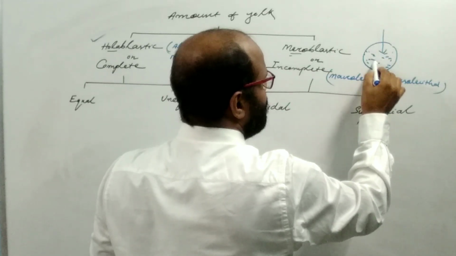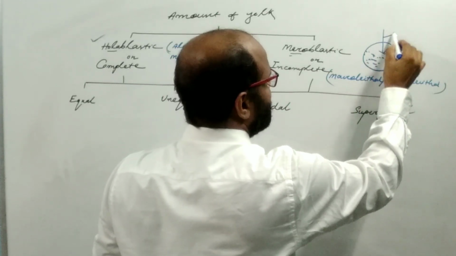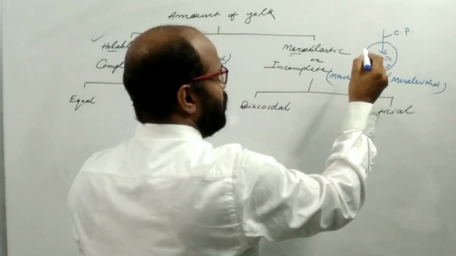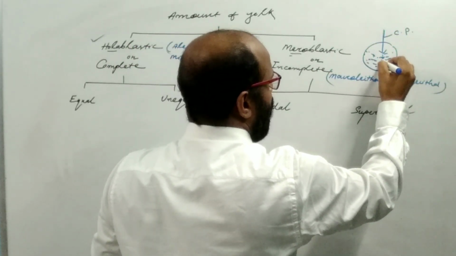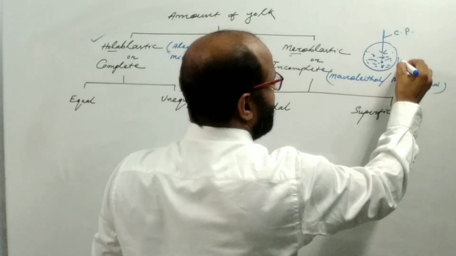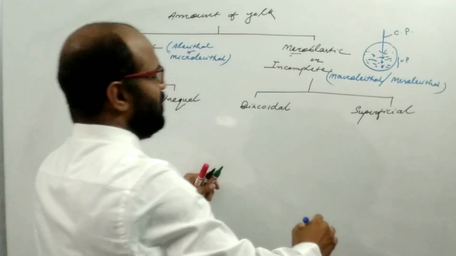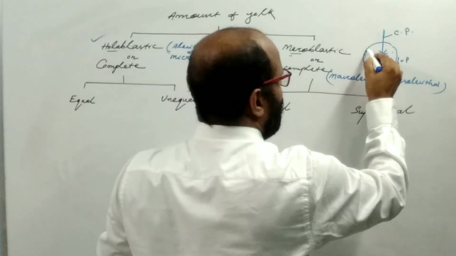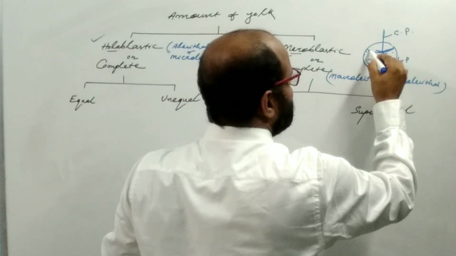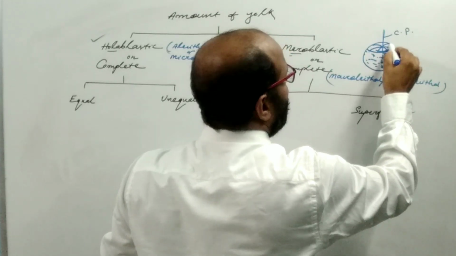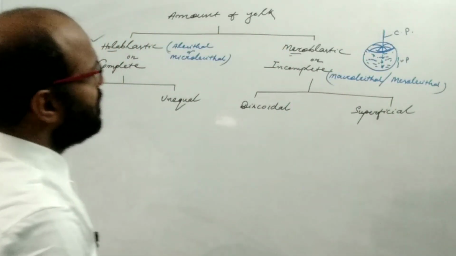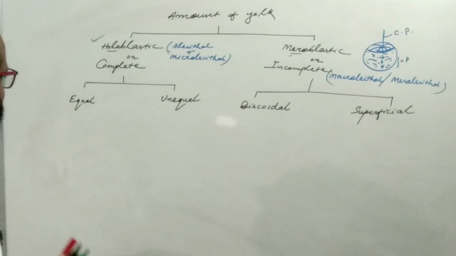The amount of yolk retards the passing of the cleavage plane. So the cleavage plane does not pass through the yolk-rich area. Suppose that this is the vegetal pole. That's why the egg divides incompletely here. That's why it is known as the incomplete cleavage.